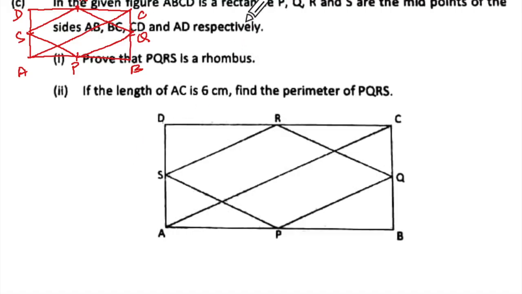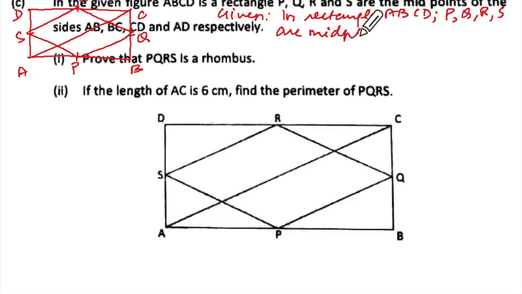Now we'll just write what is given. In rectangle ABCD, PQRS are midpoints of AB, BC, CD and DA respectively. No need to write the word sides, it's understood.